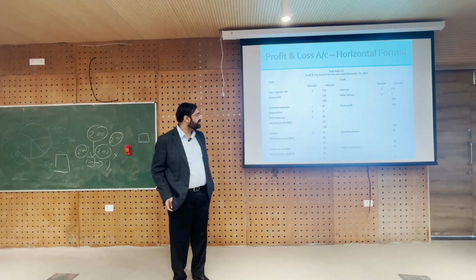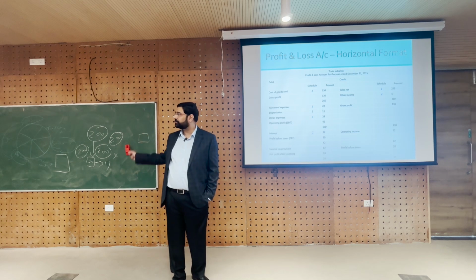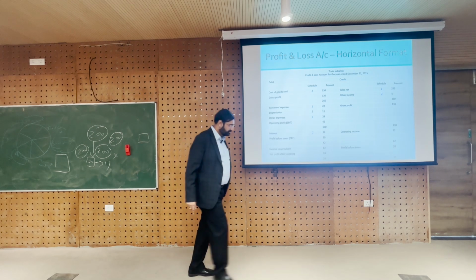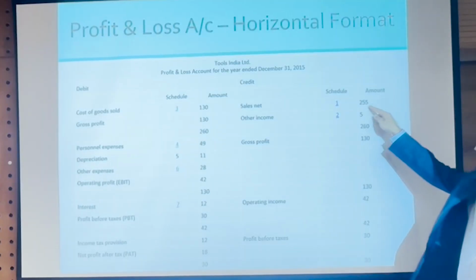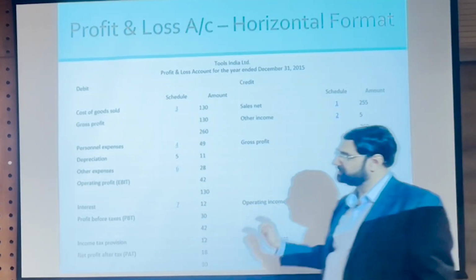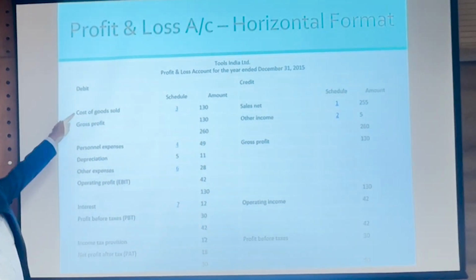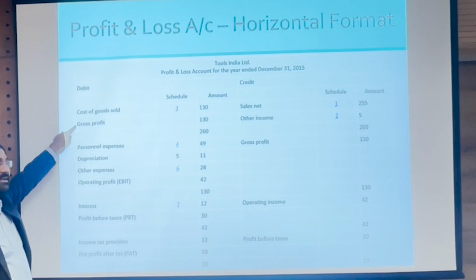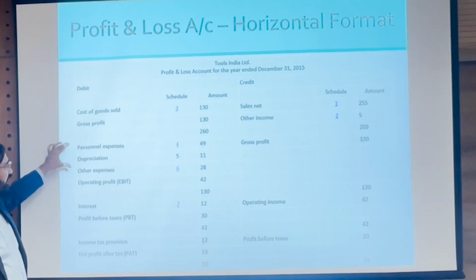Yeah. The same thing can be represented in a horizontal format, because of what we were talking about yesterday. So, sales you can see is 255 plus 5, 260. And against 260, what we see here is cost of goods sold is 130. So, 260 minus 130 we are getting gross profit of 130, and against 130 then we take into account.